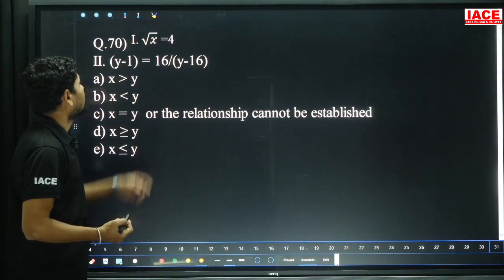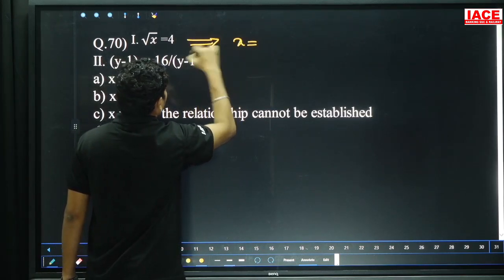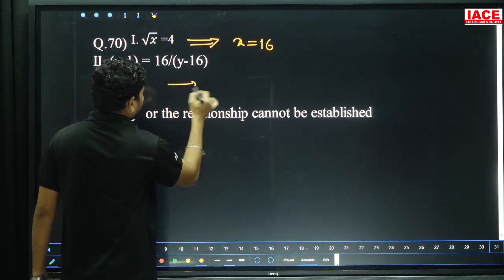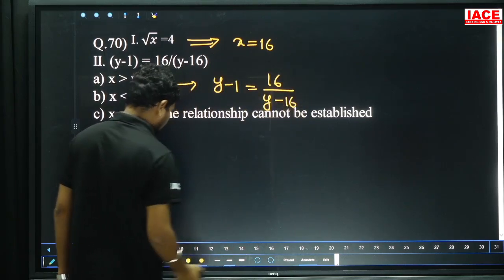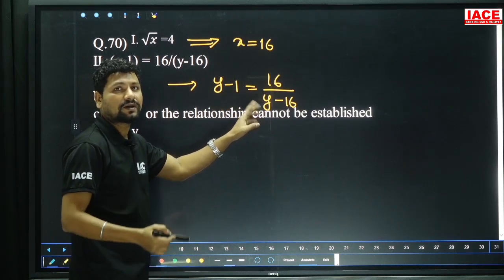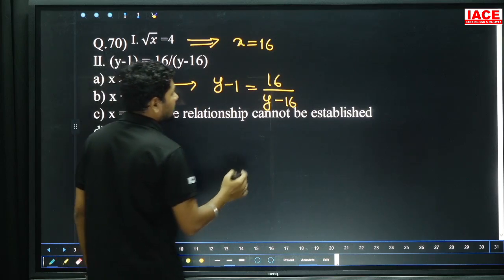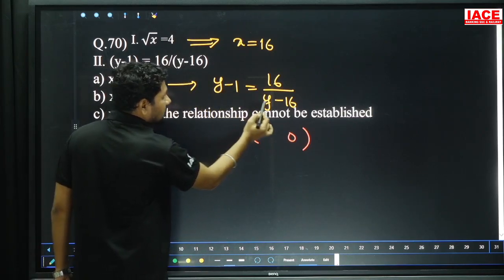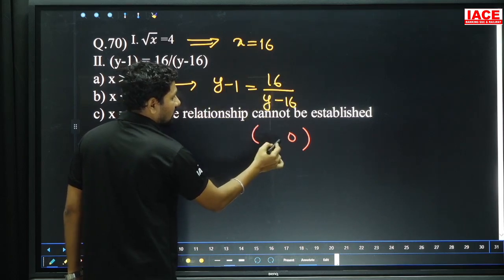Question number 70, root x is equal to 4. Root x is equal to 4 means x is equal to 4 square, and 4 square value is 16. And here, I am writing the question again, y minus 1 and 16 by y minus 16. Here, when y into y is multiplied, we get one equation, y into y is equal to y square. Compulsorily we will get two factors, but without solving also sometimes we can easily guess what the factors are. Here I am substituting 0: 0 minus 1 is minus 1, 0 minus 16 is minus 16, 16 and 16 cancel, it is minus 1 is equal to minus 1, LHS is equal to RHS, it is clear.